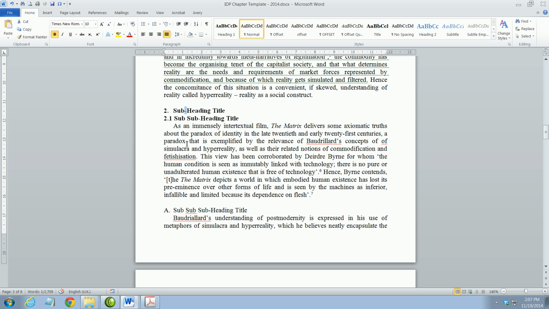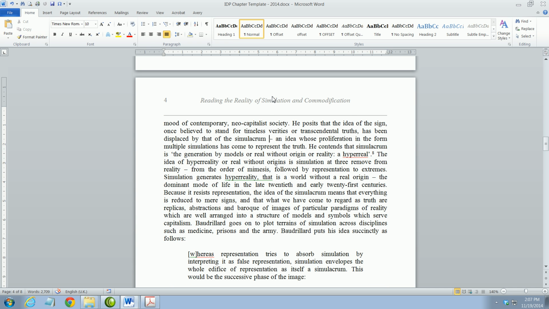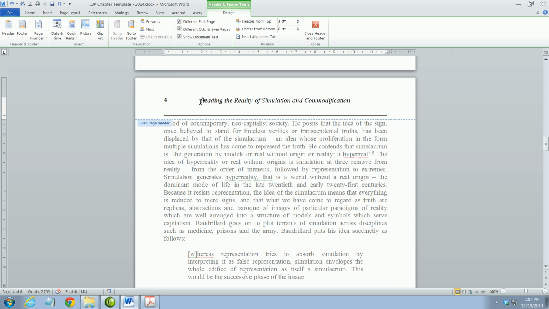Any hyphenated words, the second portion of the hyphenated word also needs to be capitalized. All subheadings need to be capitalized. In the header section, where the title of your chapter appears, that must be capitalized.